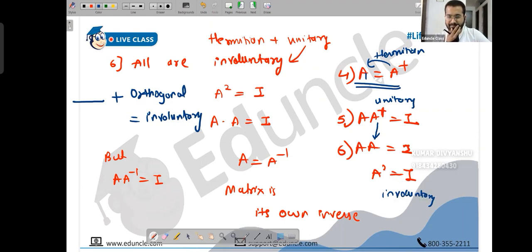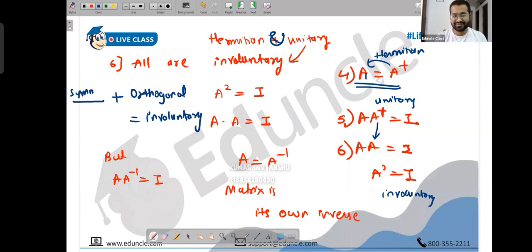I'm just giving you an idea that if a matrix is Hermitian as well as unitary, it is involutory. So that's the statement basically. If a matrix is dash along with orthogonal, it becomes involutory. Hermitian and unitary makes it involutory.